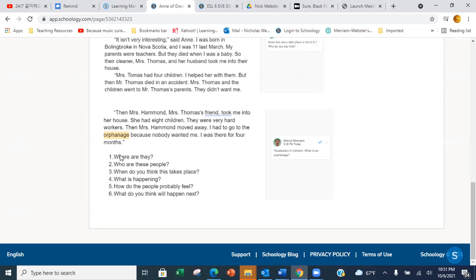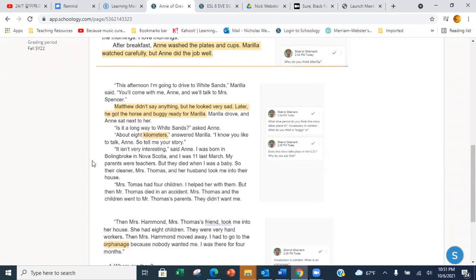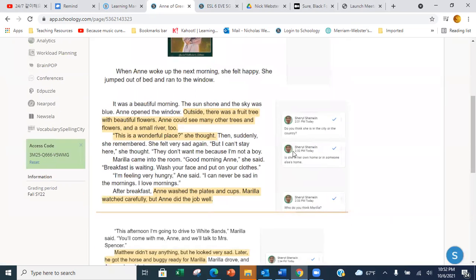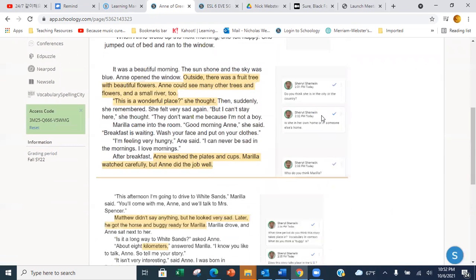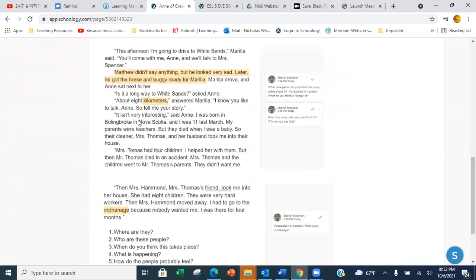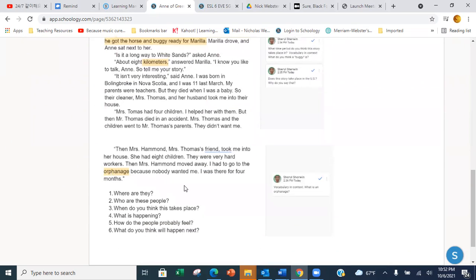To answer these questions, we're going to use inference. So that means we'll have to use evidence from the text, along with what we know in our minds from experience. And here we have some helpful questions to help us think about what we're reading. But really, this is the main part of the text that we're going to read here in the middle, and then answer these questions for inference.